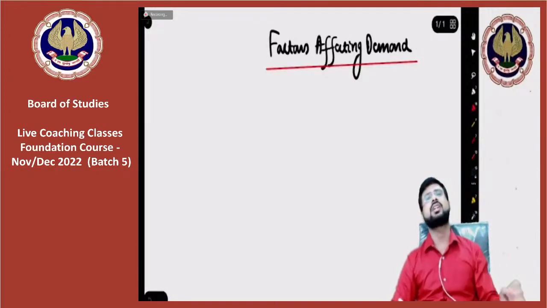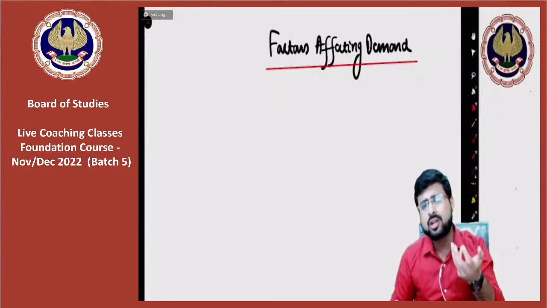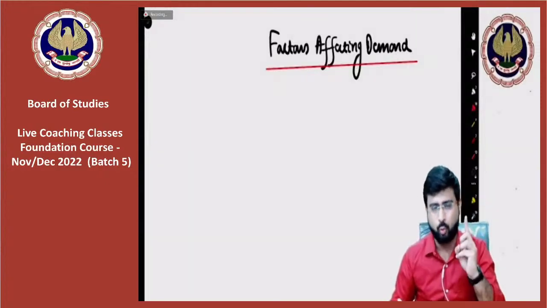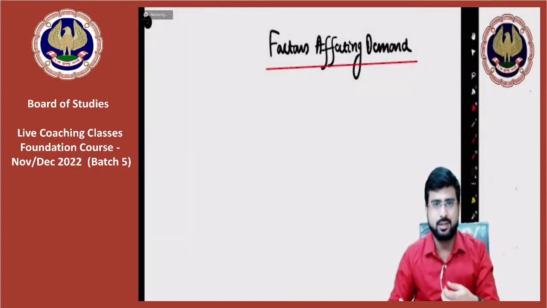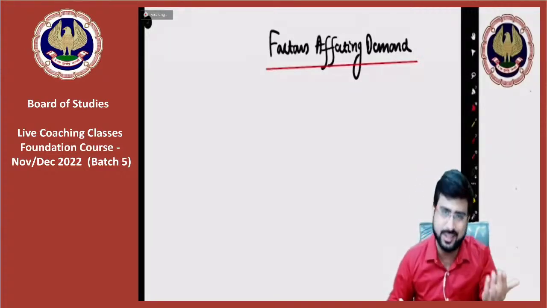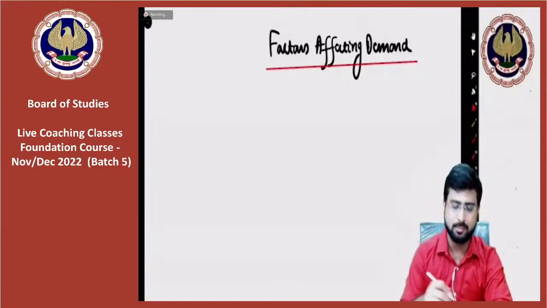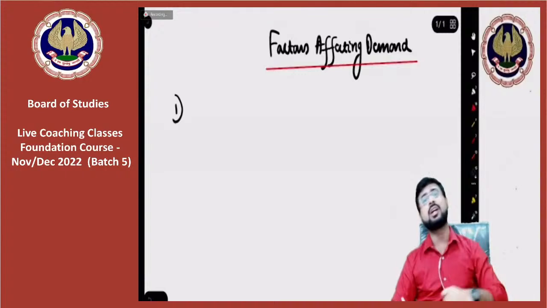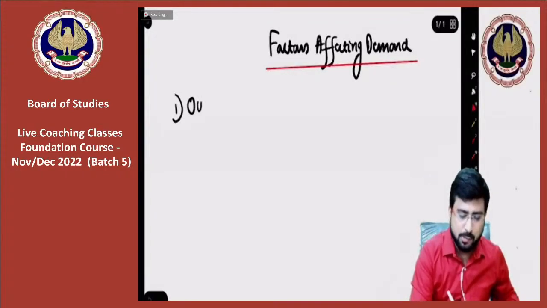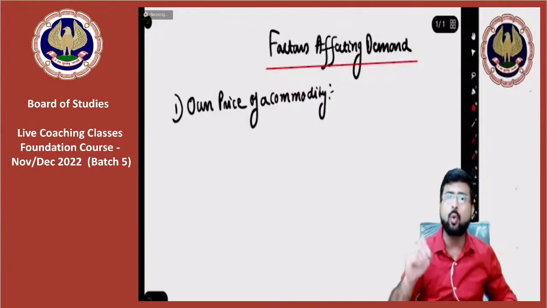What does factors affecting demand mean? It means, on what does demand depend? Demand for a commodity must depend on a lot of things, right? So the things on which demand depends, we are studying here. Let me explain it to you one by one. The first and very important thing is the own price of a commodity. The first factor which can cause a fluctuation in demand is its own price.